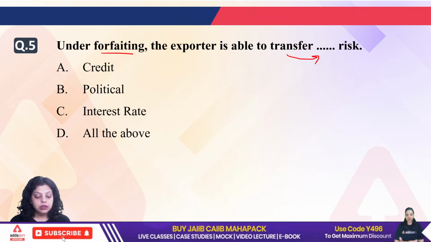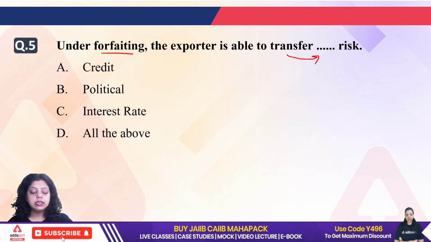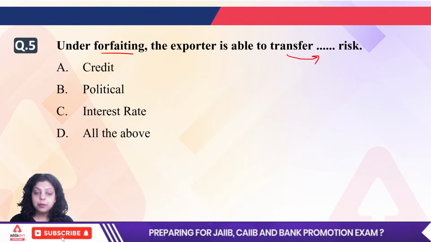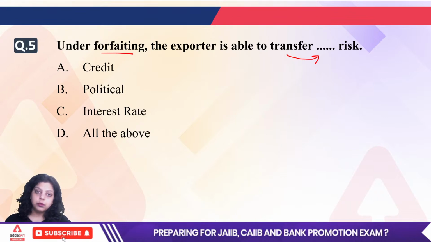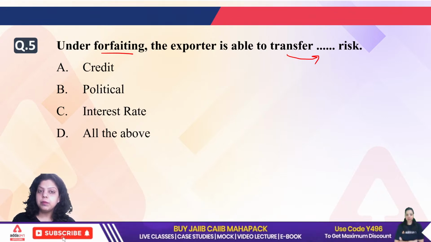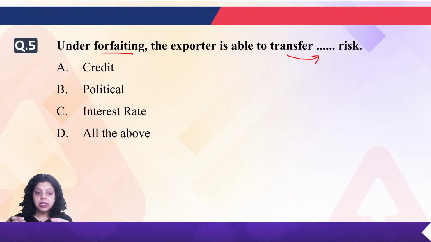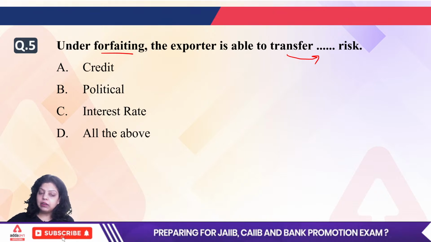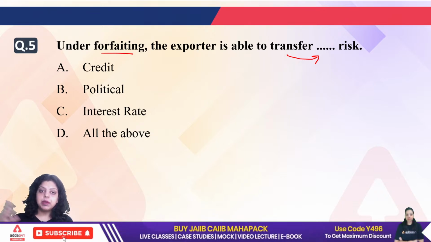Okay. What we are seeing here is that under forfeiting, whenever the exporter requires immediate payment of the bills, then the exporter goes to the forfeiter, that will be a bank or financial institution. Then the bank or financial institution will provide a certain amount of that bill to the exporter on an immediate basis, and will take the payment of that particular bill from the importer on the due date.